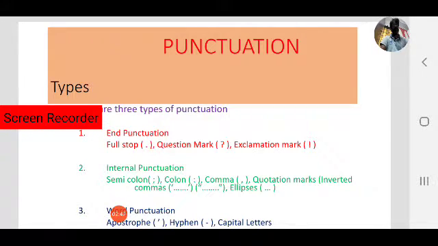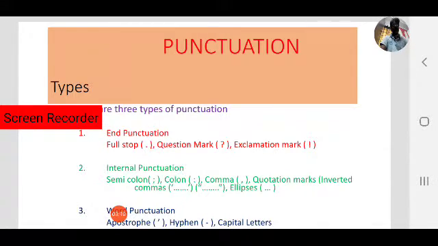These three marks come at the end of the statement. That's why it is called end punctuation. Full stop, question mark, and exclamation mark. We use these three marks at the end of the sentence. That's why these three marks come under end punctuation.